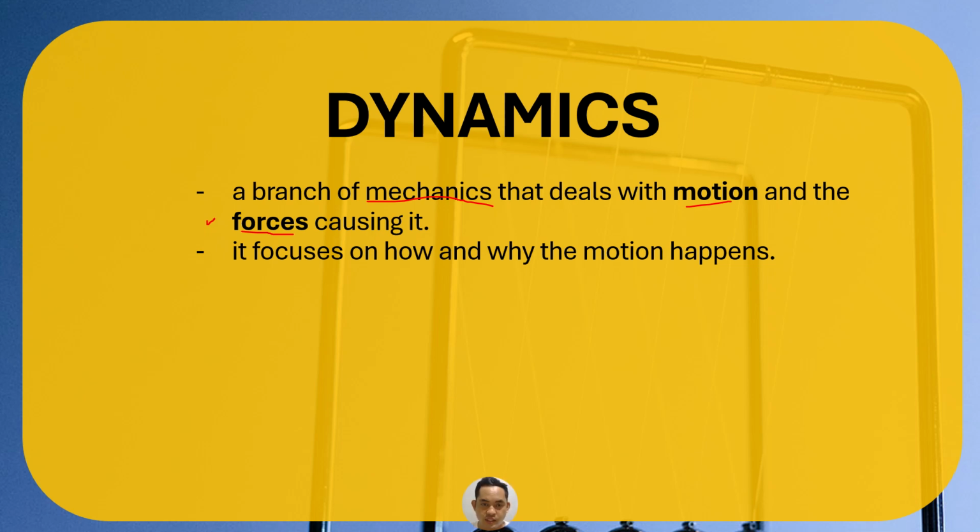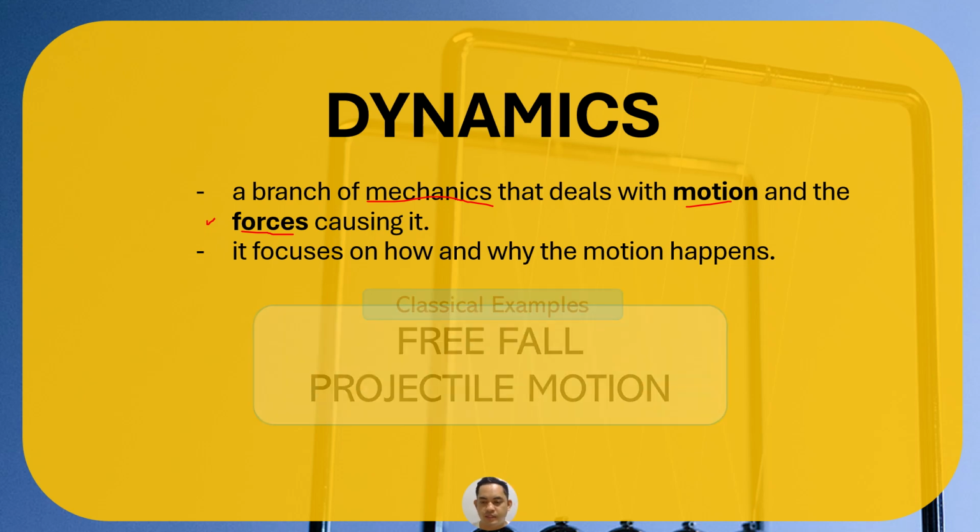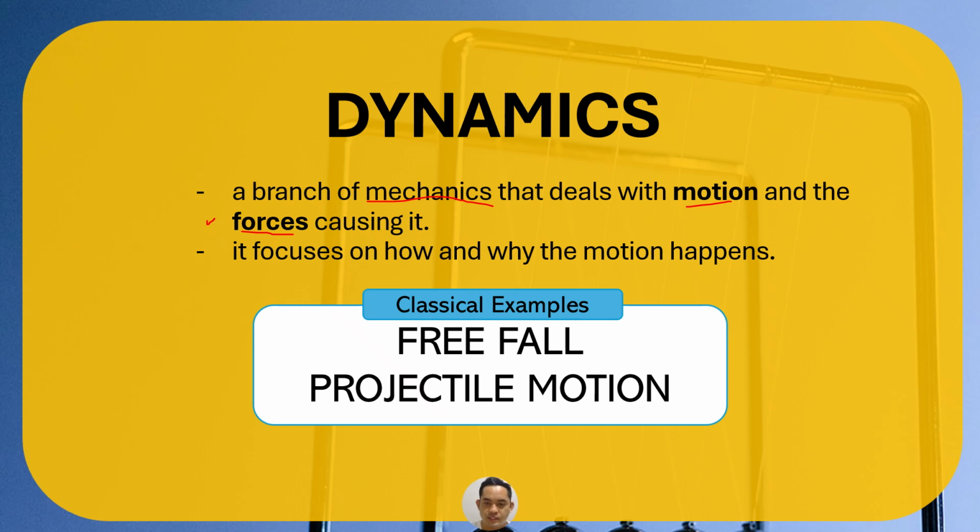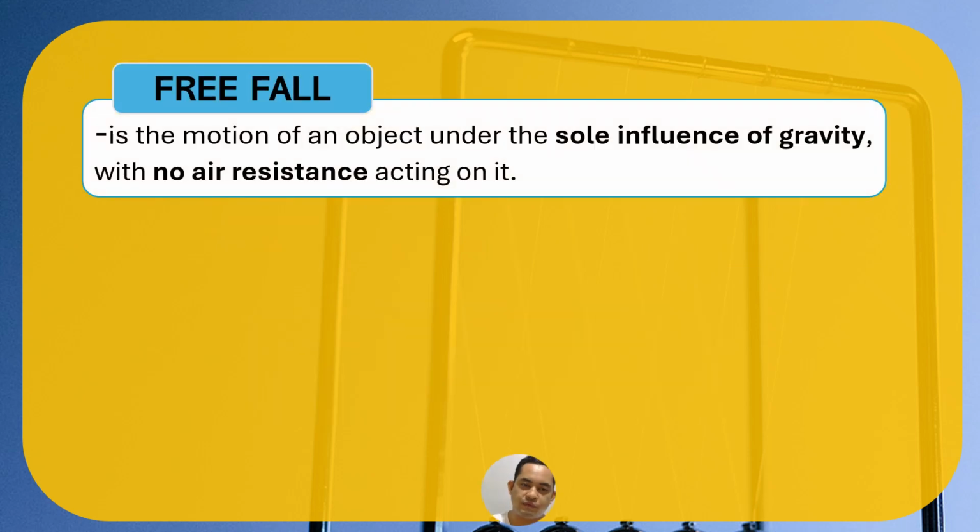Remember, force causes acceleration. And the acceleration for our topic for this video will be about the acceleration due to gravity. Okay? Focus on how and why the motion happens. Classical examples: in this video, I will be focusing on one problem involving free fall. And we also do have the projectile motion as classical examples for dynamics. Okay, free fall. Let's review.